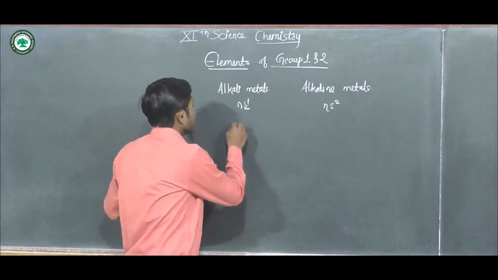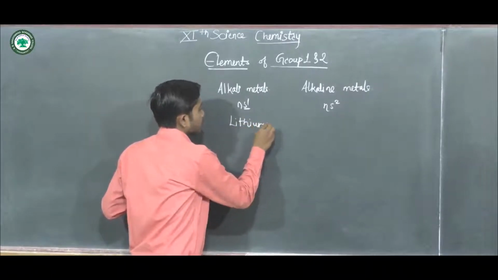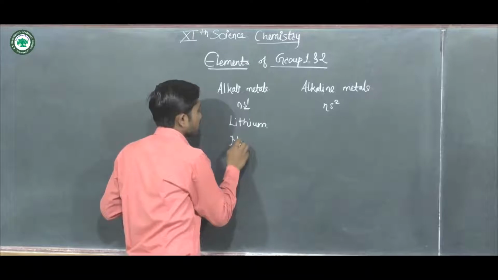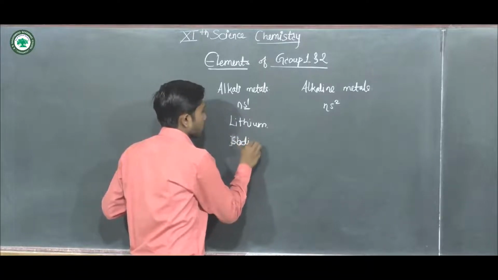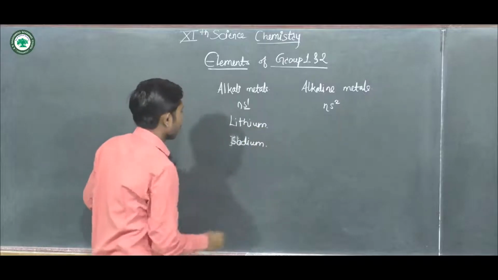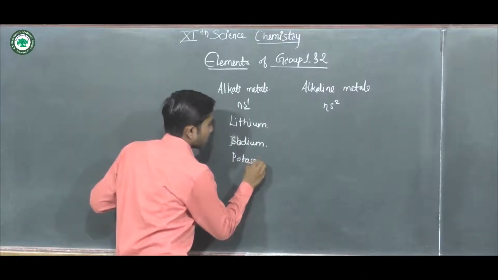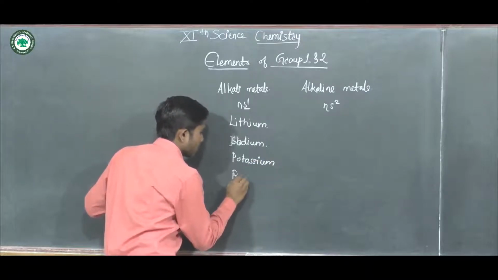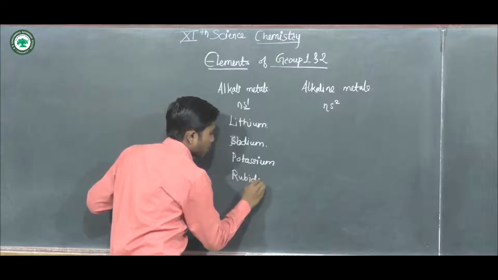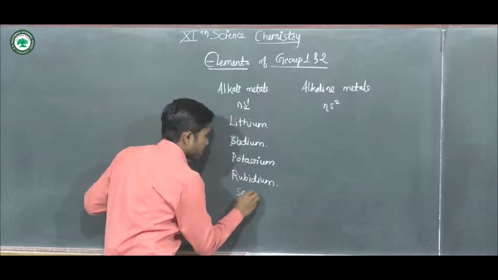Now we will see one by one which are the alkali metals. The first one is lithium, then sodium, then potassium, rubidium, and cesium.